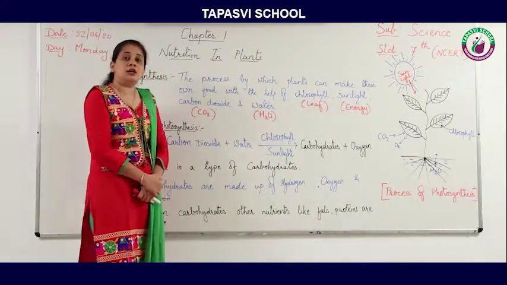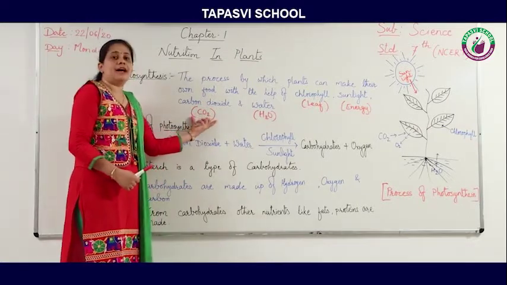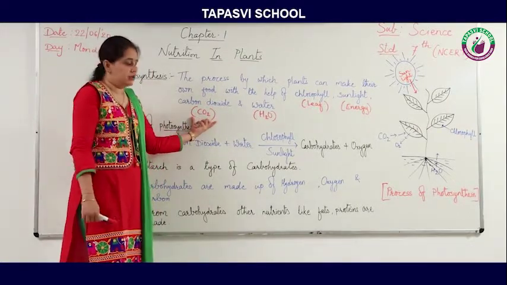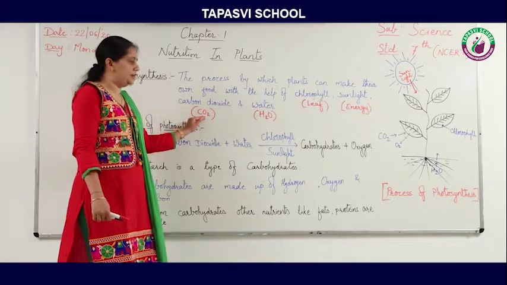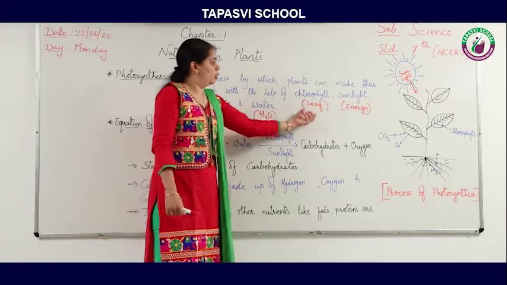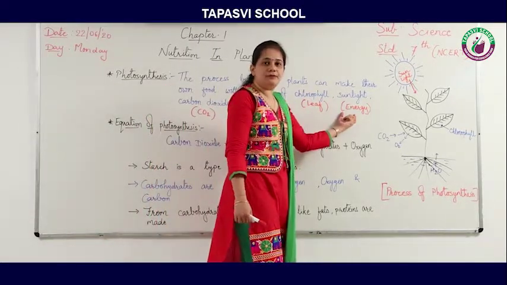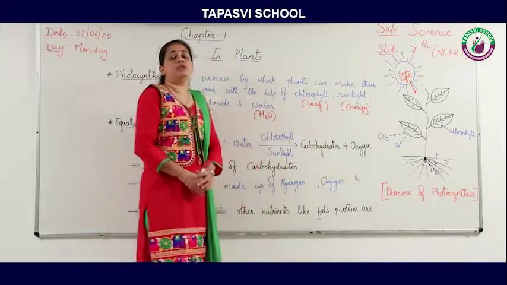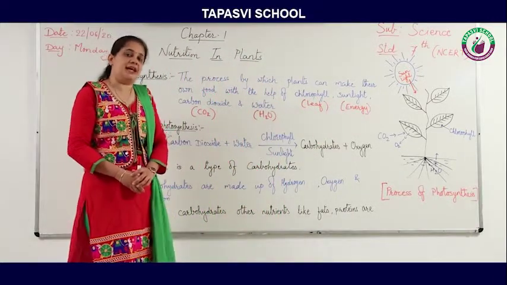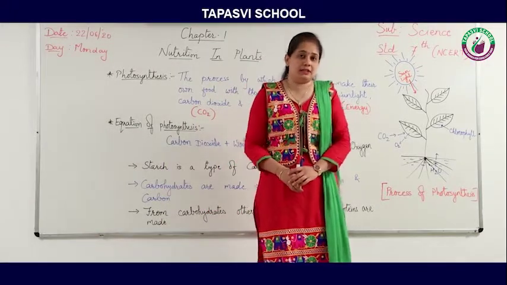Through these small pores, plants take carbon dioxide from the air. So by using carbon dioxide from the air, water from the root, chlorophyll in the leaves and light energy from the sun, plants will make their own food, and this process is known as photosynthesis.